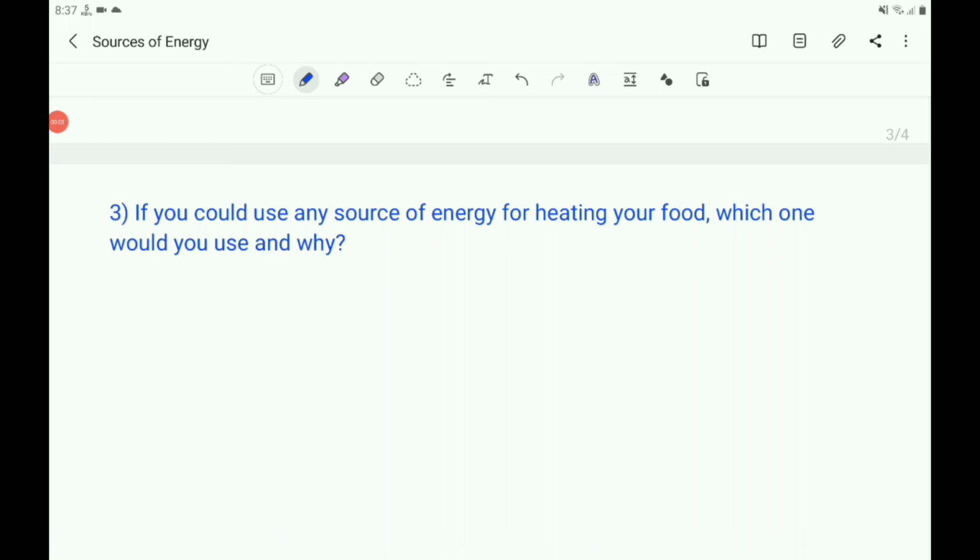Then the third question: if you could use any source of energy for heating your food, which one would you use and why? So naturally we will use LPG, and you can also use CNG, that is compressed natural gas.